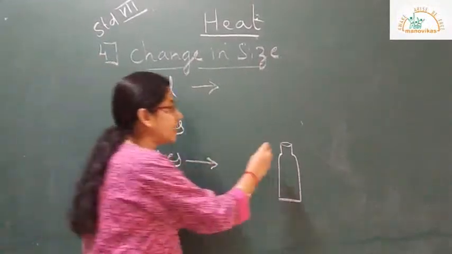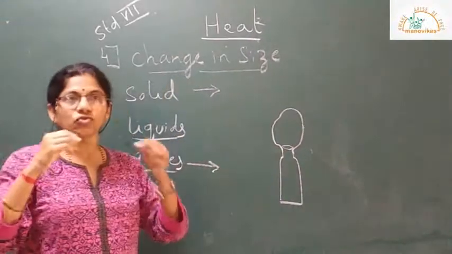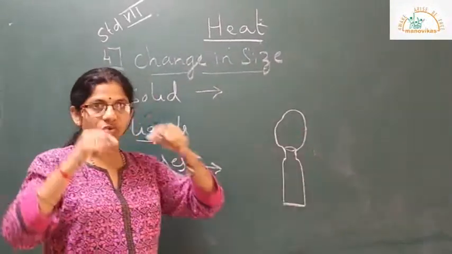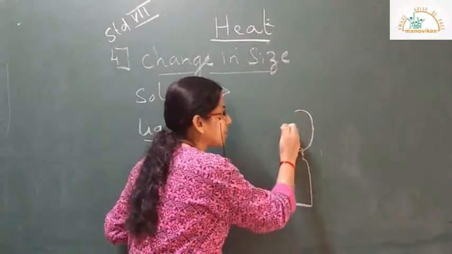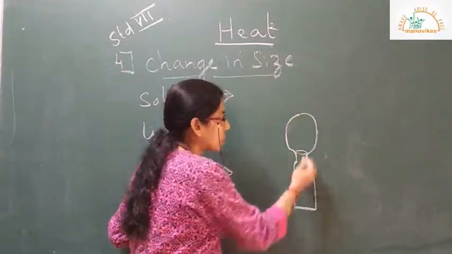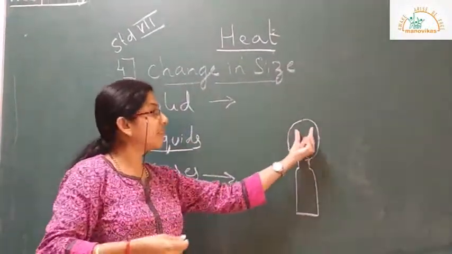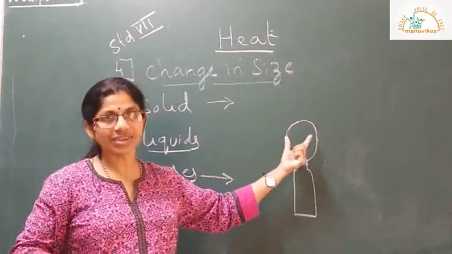After some time, you will find that this balloon, which was initially deflated, will inflate. Why is it so? Because the vapors coming out will inflate the balloon, and it is again due to expansion of gases.